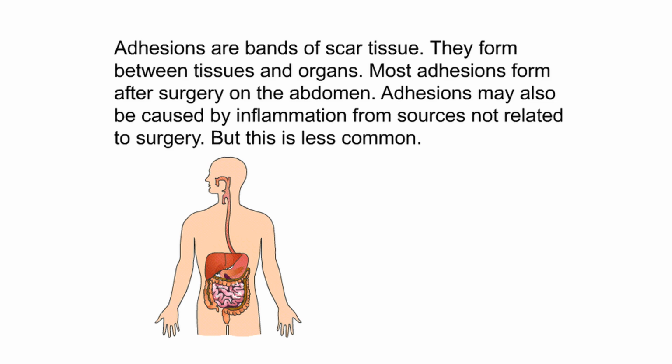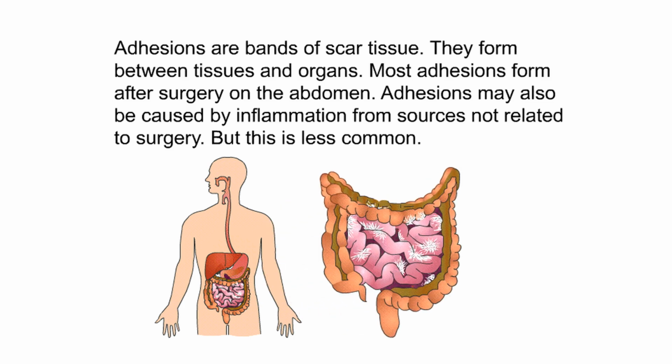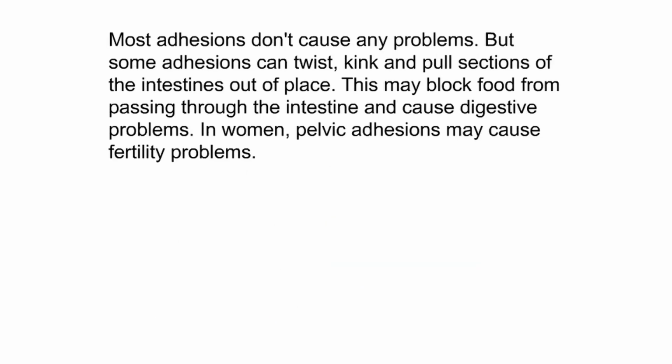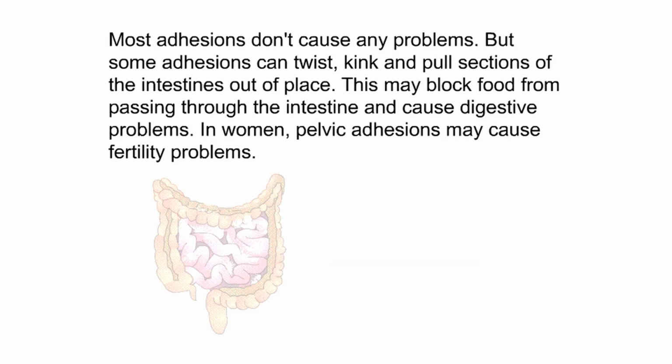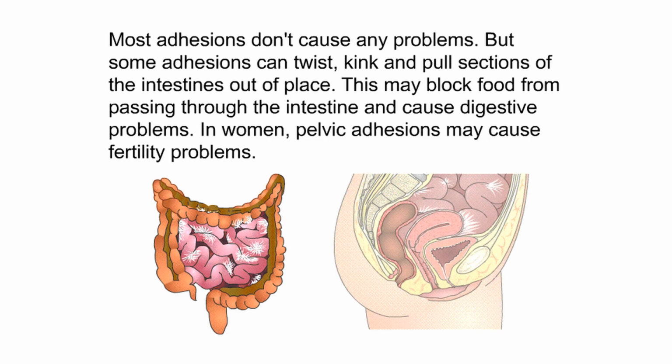Summary. Adhesions are bands of scar tissue. They form between tissues and organs. Most adhesions form after surgery on the abdomen. Adhesions may also be caused by inflammation from sources not related to surgery, but this is less common. Most adhesions don't cause any problems, but some adhesions can twist, kink, and pull sections of the intestines out of place. This may block food from passing through the intestine and cause digestive problems. In women, pelvic adhesions may cause fertility problems.